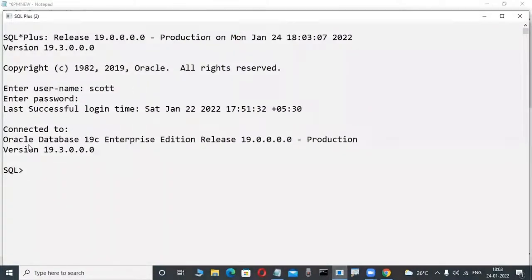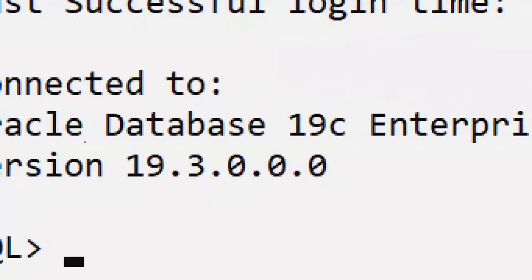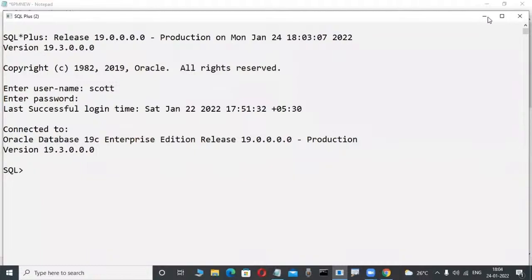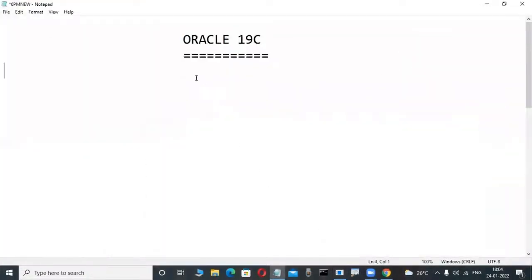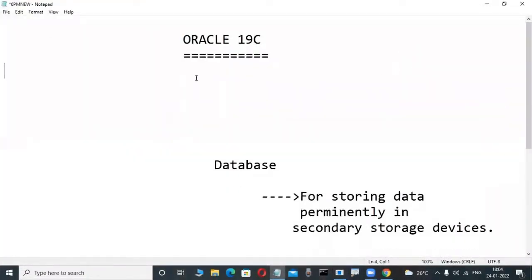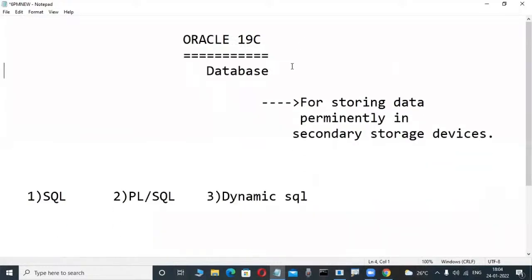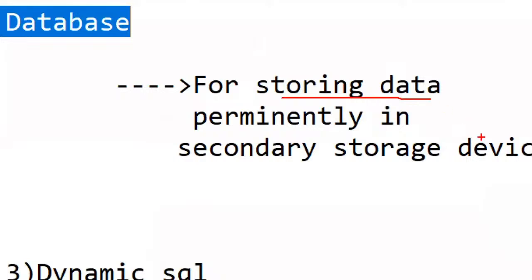Oracle is a product from Oracle Corporation. What type of product is that? Database product. What is the purpose of database products? Whether Oracle, SQL Server, or DB2, so many products are there. What is the purpose of these database products? For storing data permanently in a hard disk or other secondary storage devices. But not only permanently storing the data, but also an efficient way of retrieving the data.